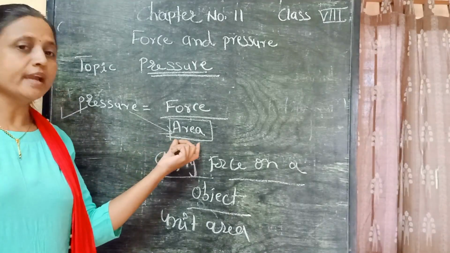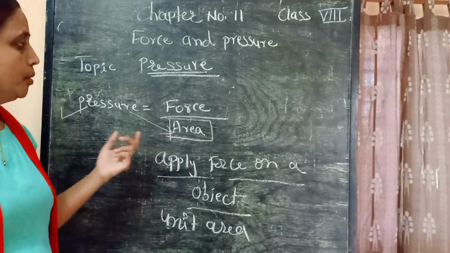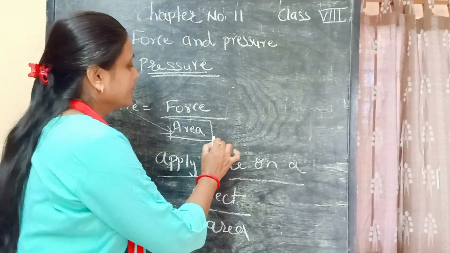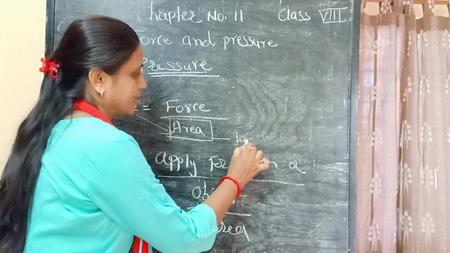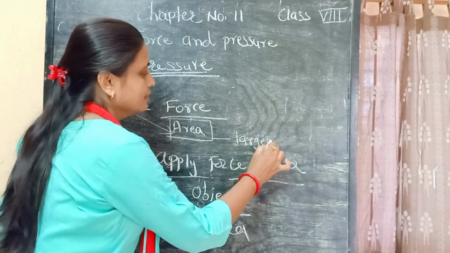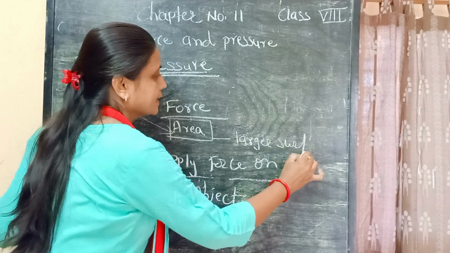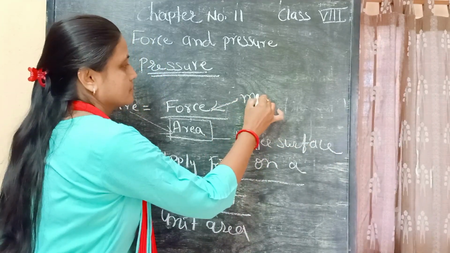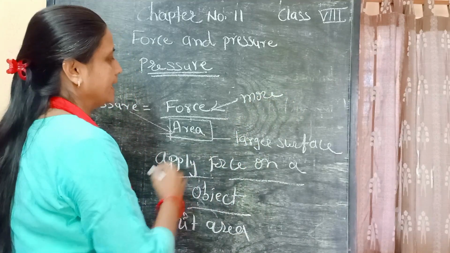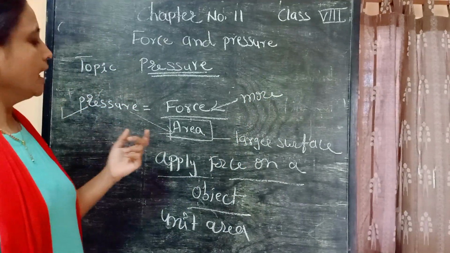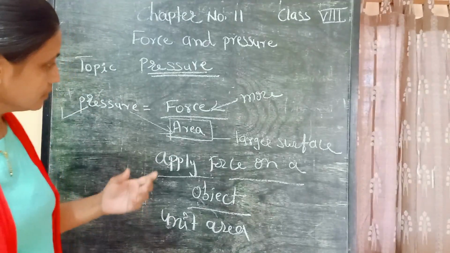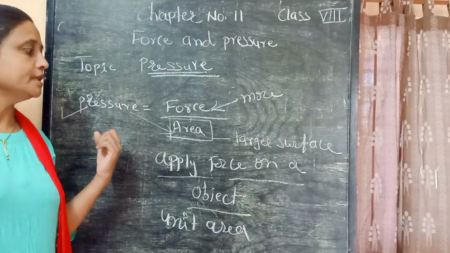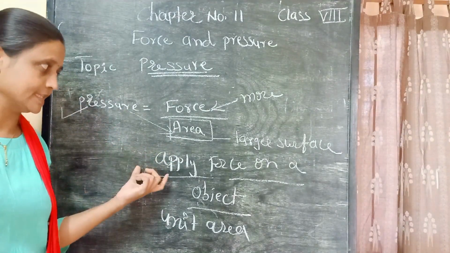So if there is a larger surface area, then we have to apply more force. We can clear this concept with the help of different examples.